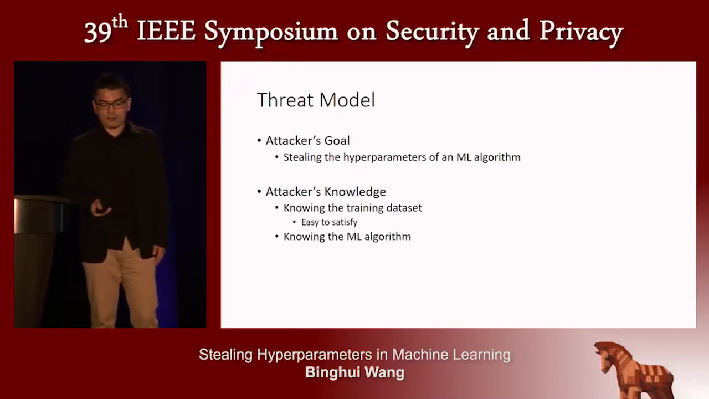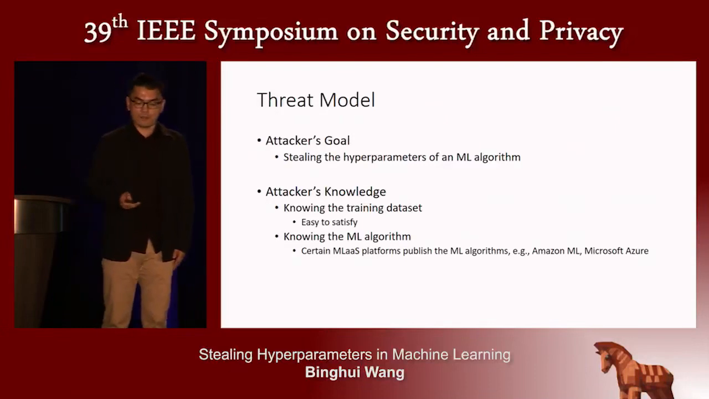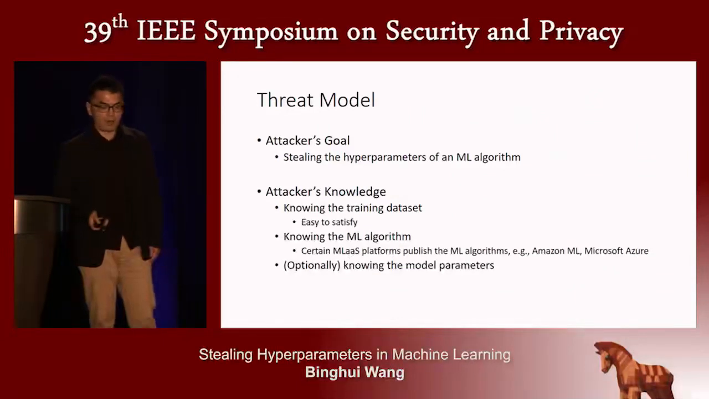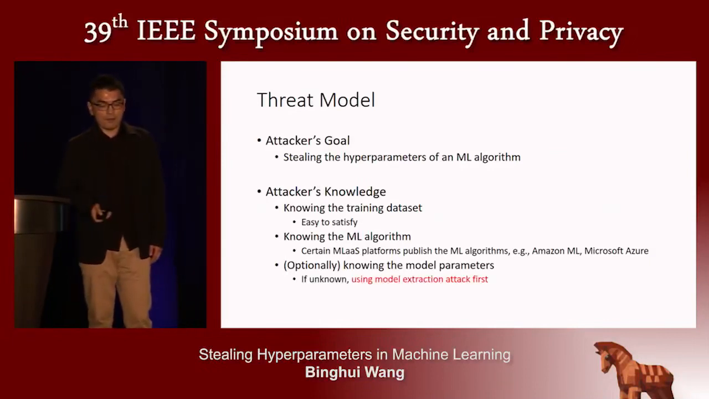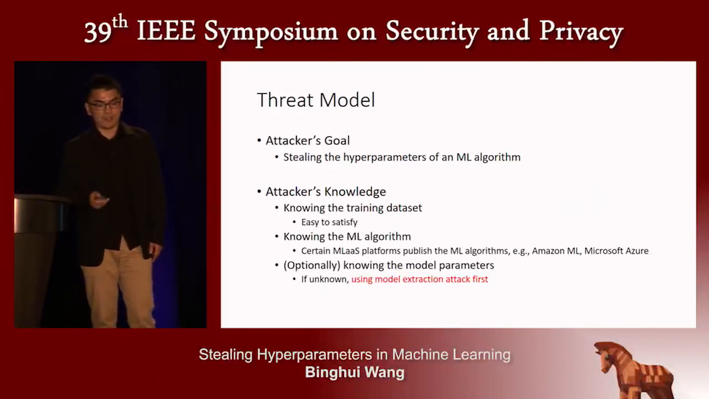And the second is that the attacker knows the machine learning algorithm. We know that certain machine learning platforms will publish the machine learning algorithms. For instance, Amazon Machine Learning will use logistic regression, and Microsoft Azure can use logistic regression or support vector machine. And the third one is that we assume the attacker optionally knows the model parameters. If the model parameters are unknown to an attacker, then we can first use the model extraction attack to steal the model parameters.